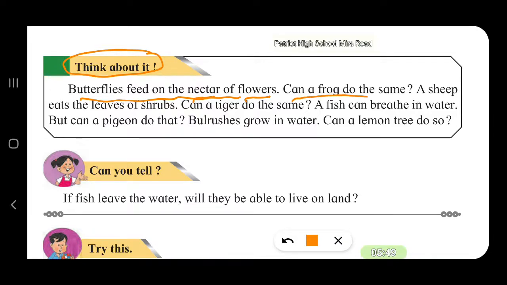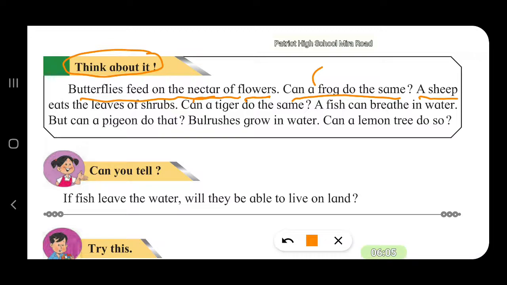Can a frog do the same? No. The frog does not have the ability to fly, and it cannot even peep into the flower. The flower nectar can be obtained only by butterflies or other insects.